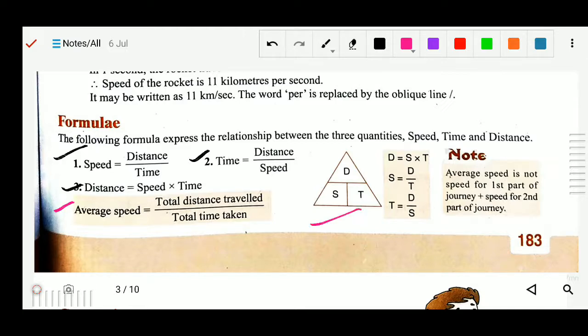You can also remember these by this triangle graph: distance equals speed into time, speed equals distance by time, and time equals distance by speed. So these are all the formulas to find the speed, distance and time, as well as average speed.